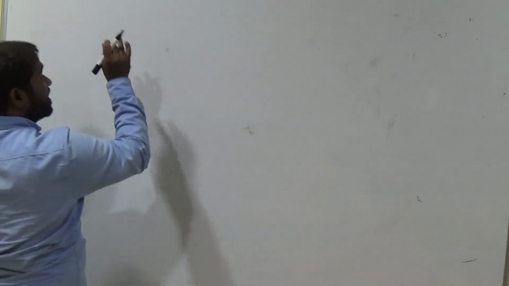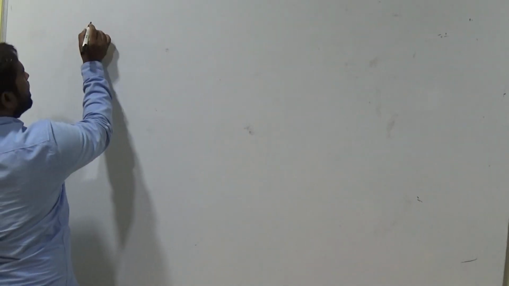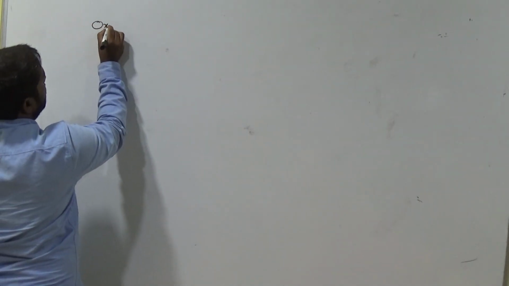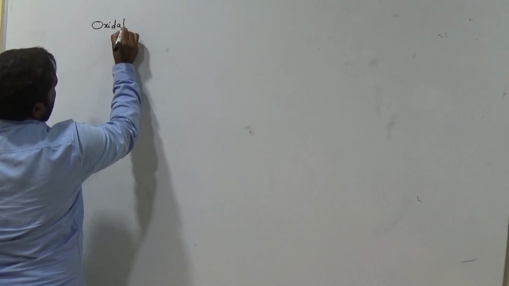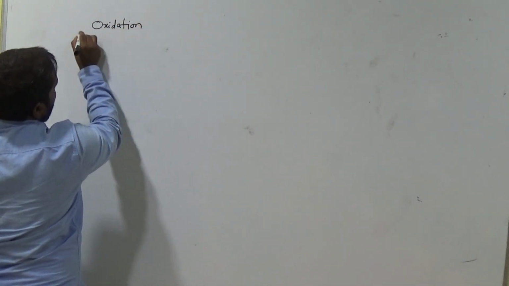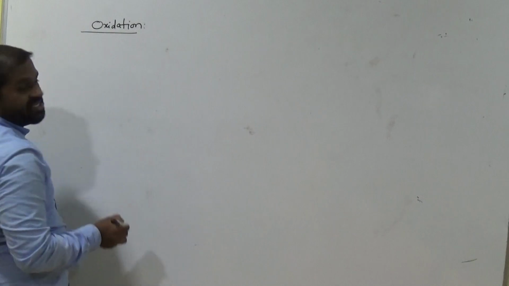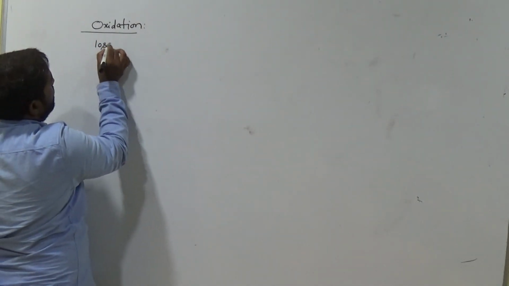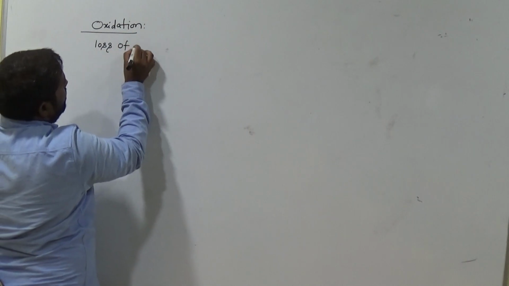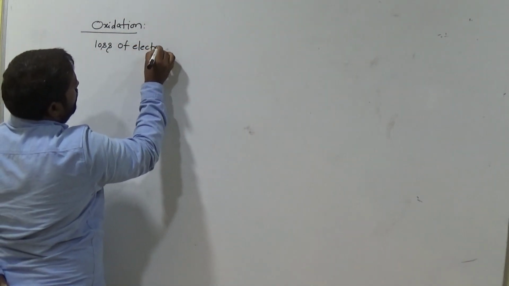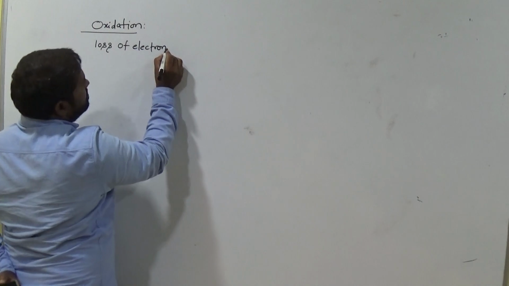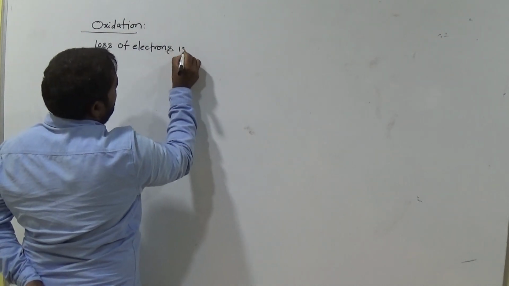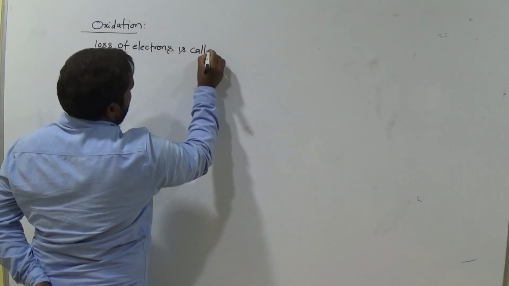Now that is oxidation state. Now what is oxidation? Oxidation. Simple.